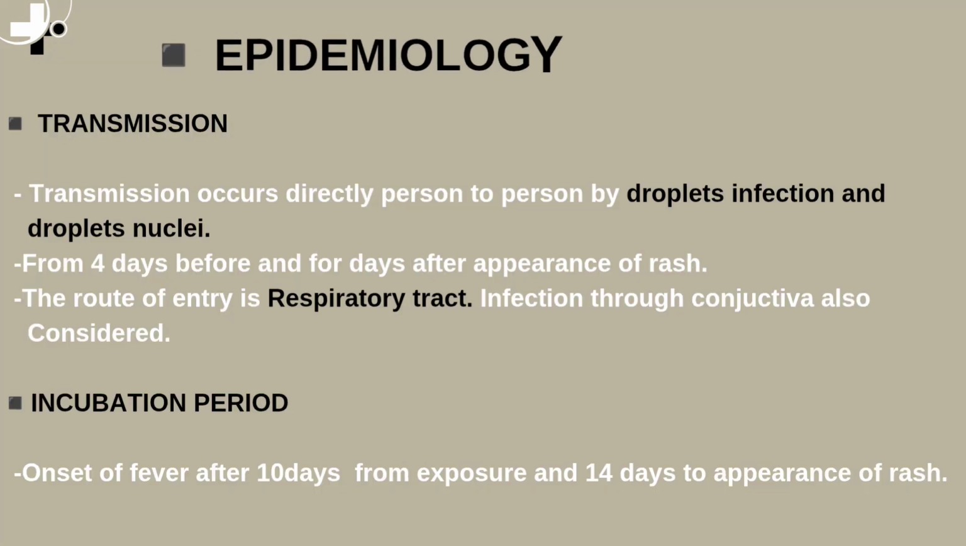Transmission. Transmission occurs directly from person to person by droplet infection and droplet nuclei, from 4 days before and for 4 days after appearance of the rash. The route of entry is the respiratory tract. Infection through the conjunctiva is also considered. Incubation period. Onset of fever is about 10 days from exposure and 14 days to appearance of rash.